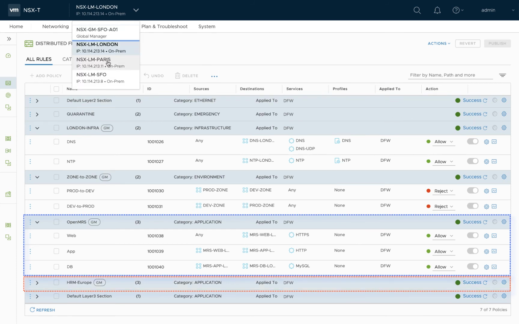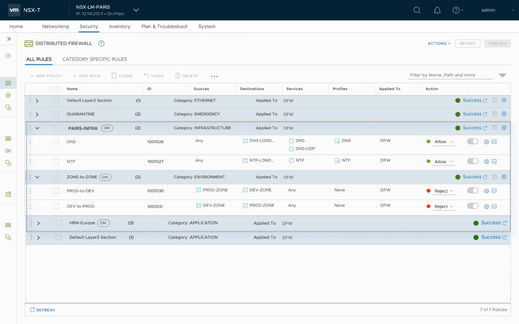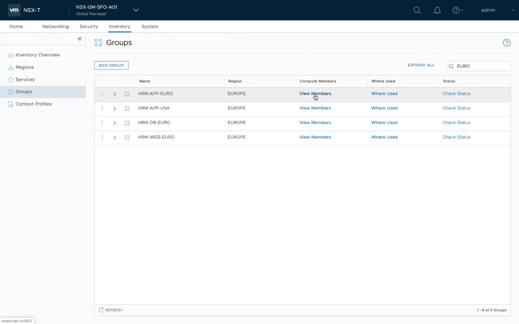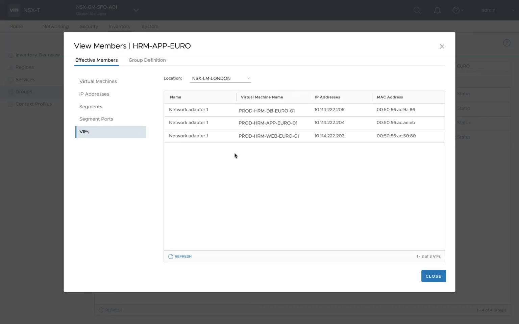Let's look at the Paris local manager. Similarly, the Paris location would have all the relevant groups and policies as applied to this location, Euro region, or a global region. In addition to policy orchestration, the global and local manager auto-sync security policies based on configuration and workload changes. The group view members option provides details on group members and the associated location from where it is learned.